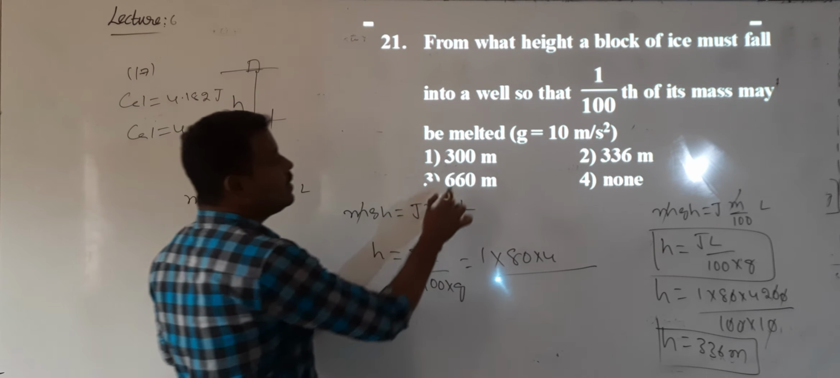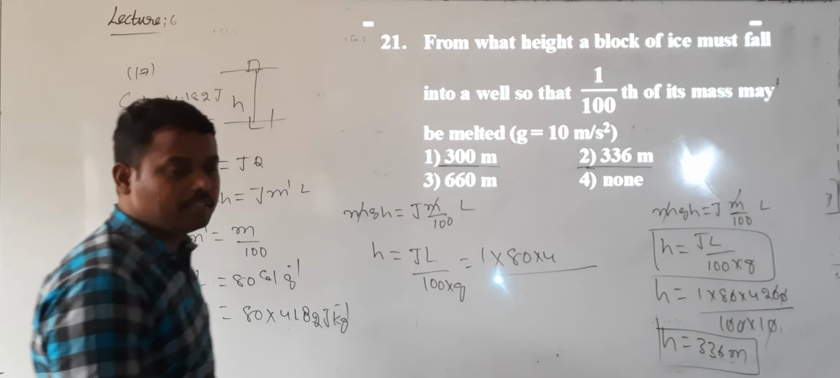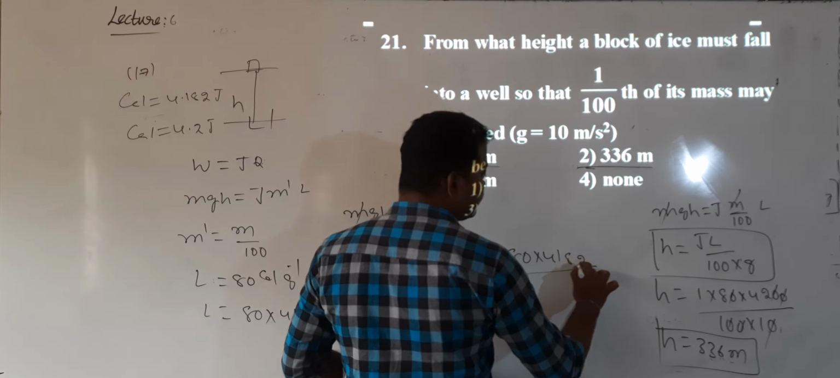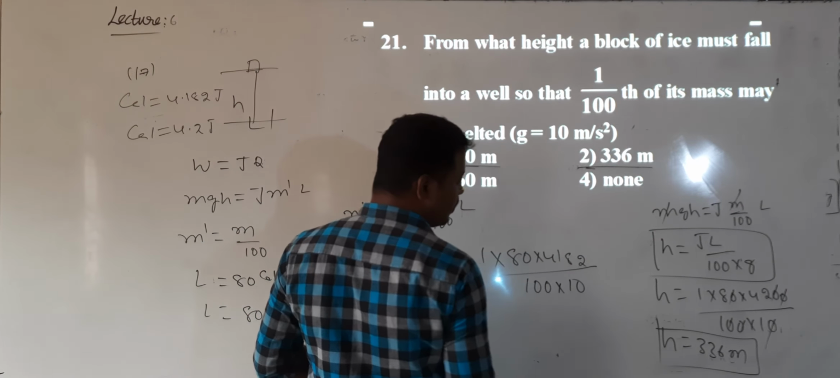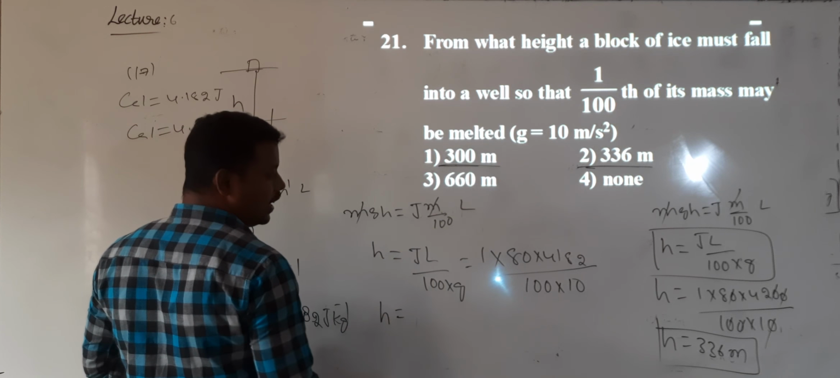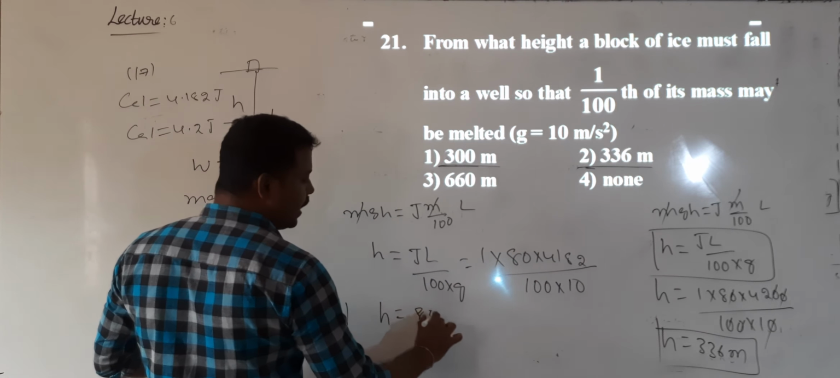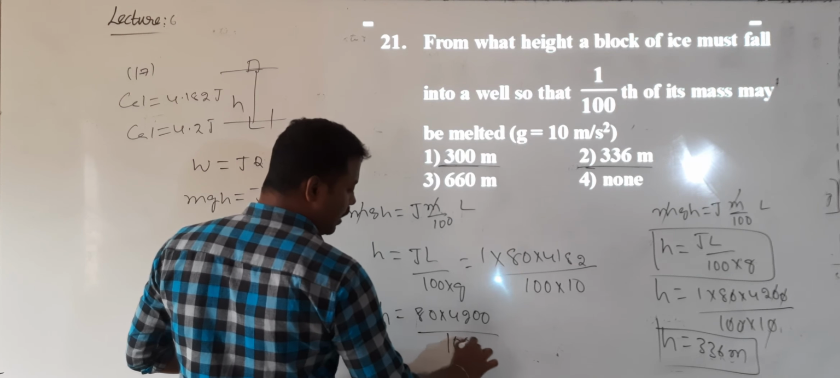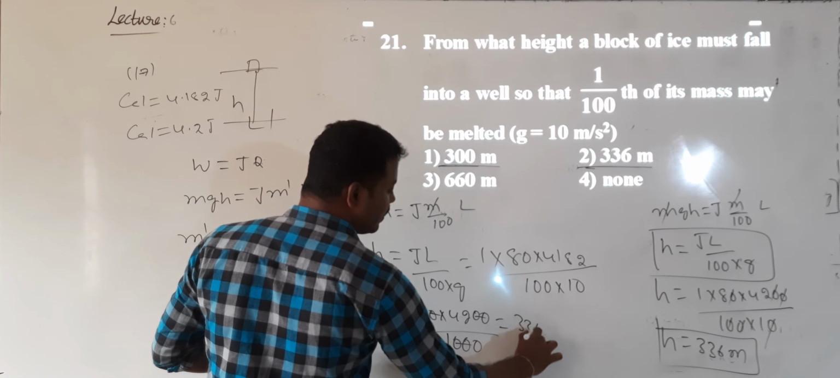Maybe they gave the answer 300. We will get 336 if I take 4200. You can check this. So 80 into 4182, then what will you get? By 100 into 10, that is 1000. So you calculate and tell me. If I take 4200, 80 into 4200 by 1000, what will I get? 3 zeros are cancelled. 42 into 8 is 336.